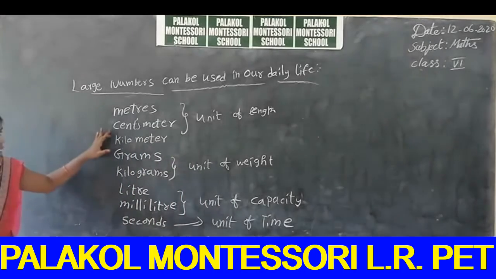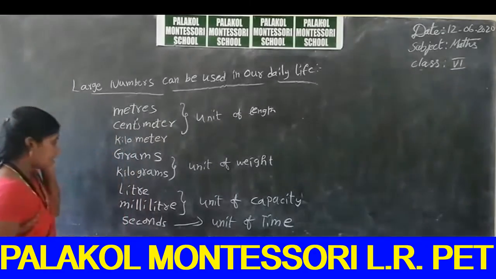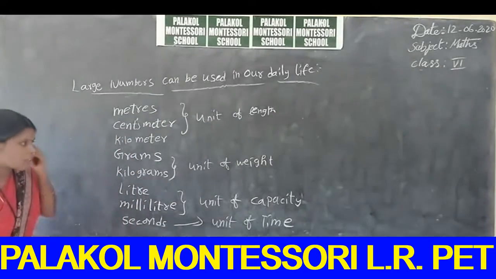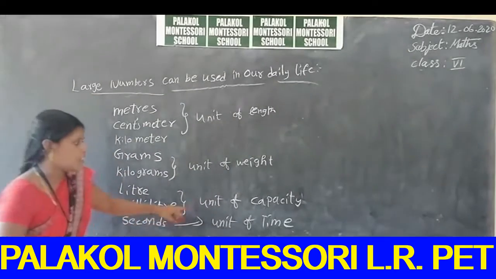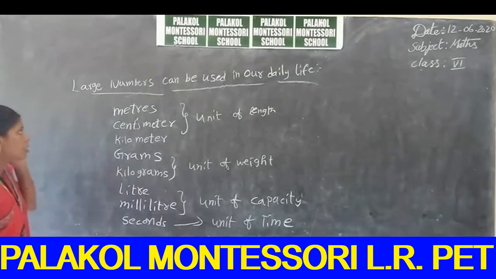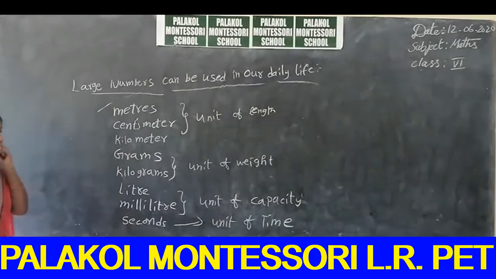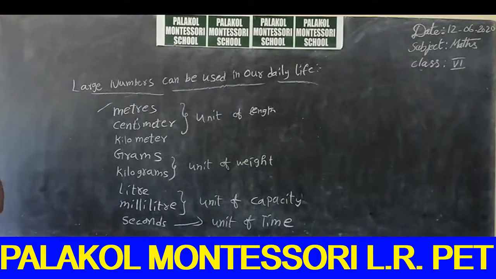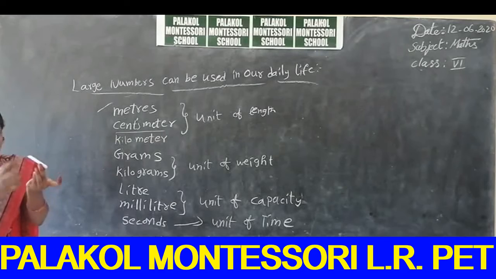So meters, centimeters, kilometers are the units of length, grams and kilograms are the units of weight, liter and milliliter the units of capacity, and seconds the unit of time. Meters can be used for measuring a saree or blouse pieces, and centimeter is used, for example, for the length of this chalk piece.